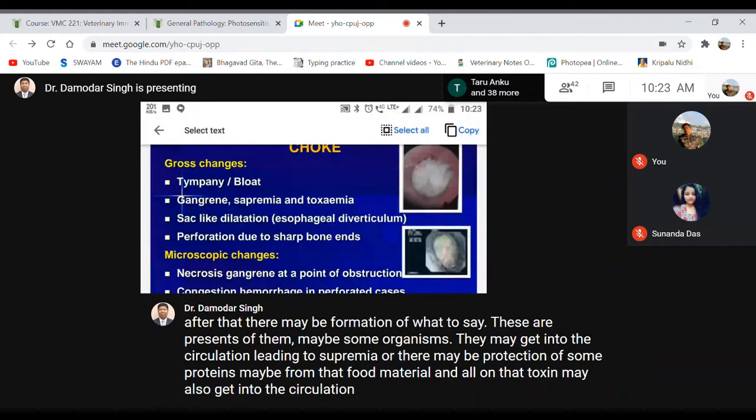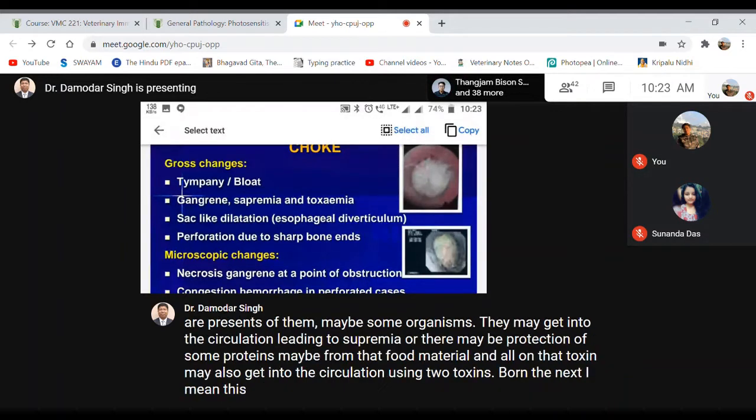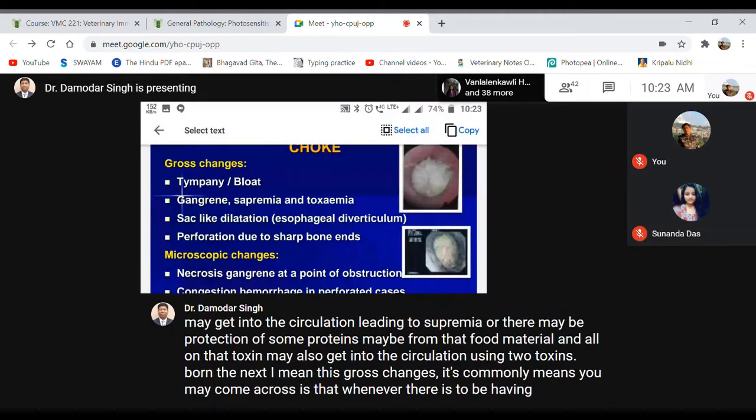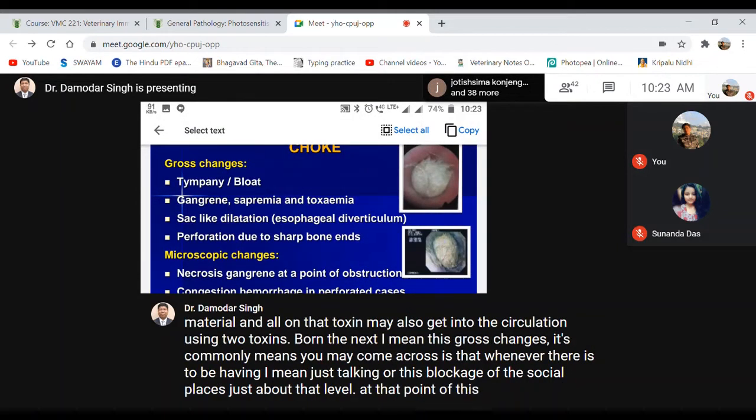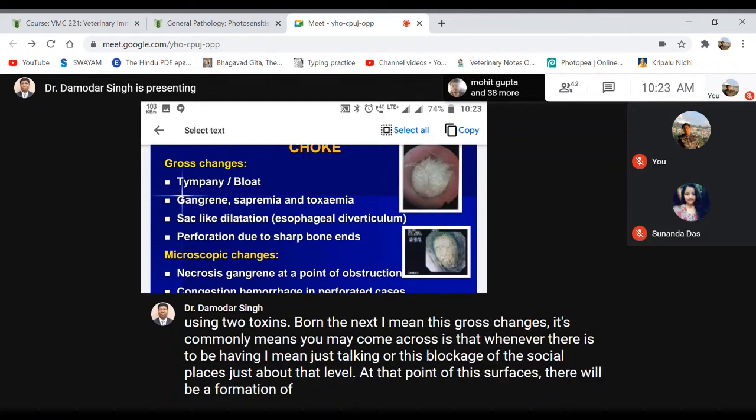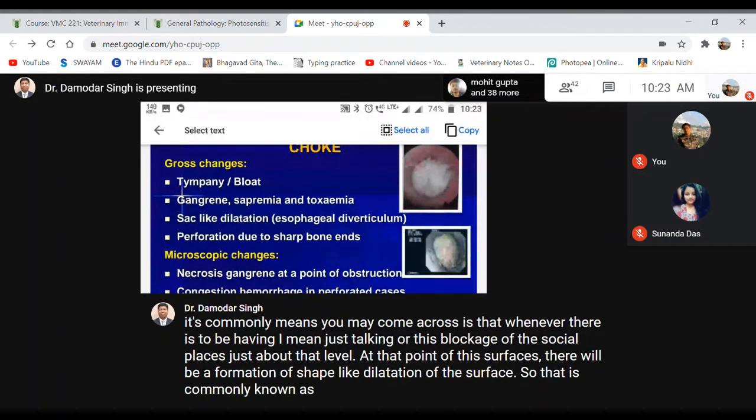The next gross change you may commonly come across is that whenever there is blockage of the esophageal passage, just above that level, at that point of the esophagus, there will be a formation of sac-like dilatation of the esophagus. That is commonly known as esophageal diverticulum.